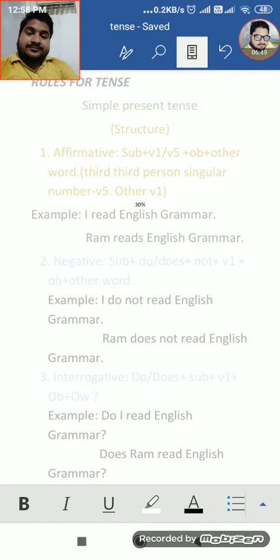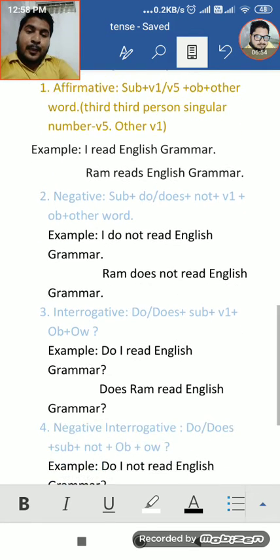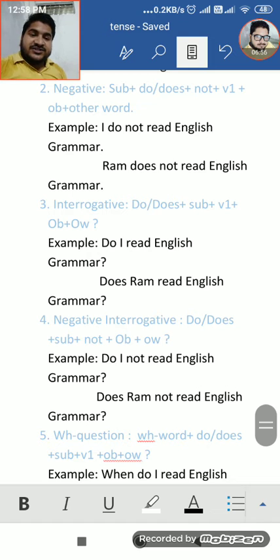Example, I do not read English grammar. Ram does not read English grammar. Here we are looking that I takes do, and Ram takes does. Understood? Because Ram is third person singular number. What is third person singular number?